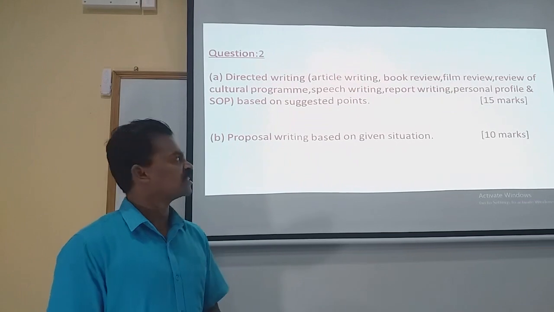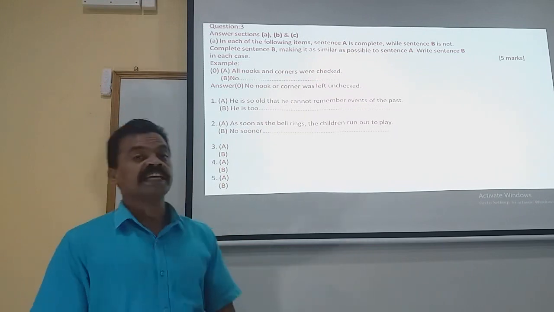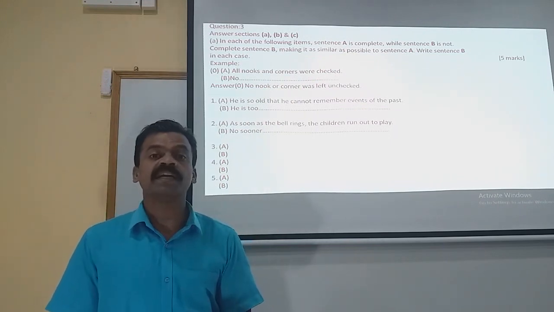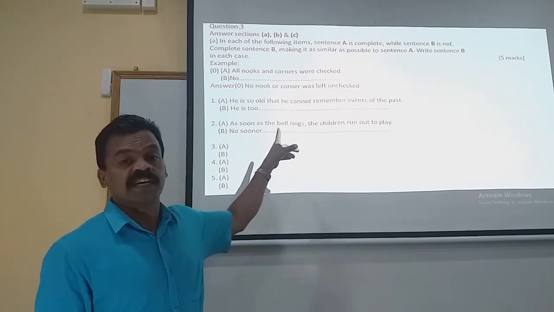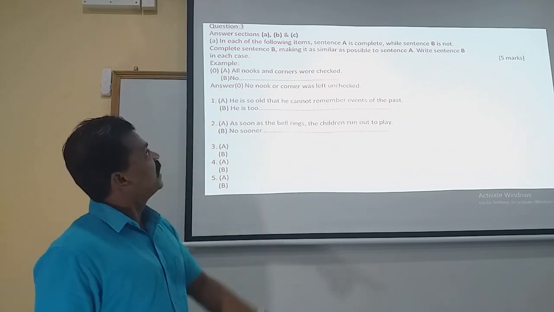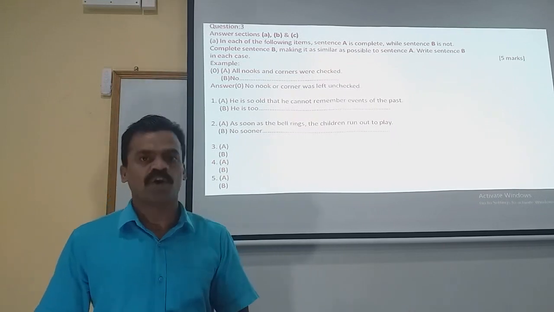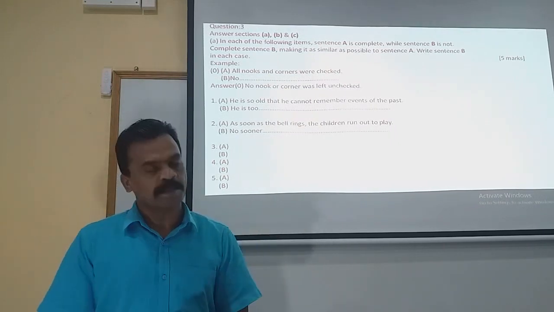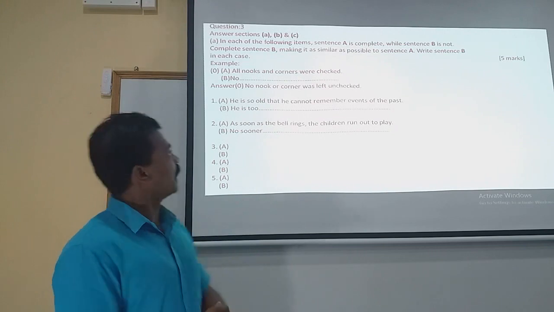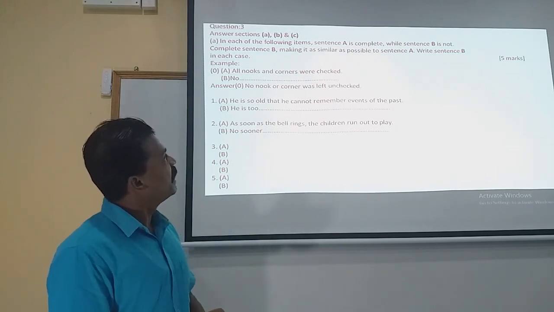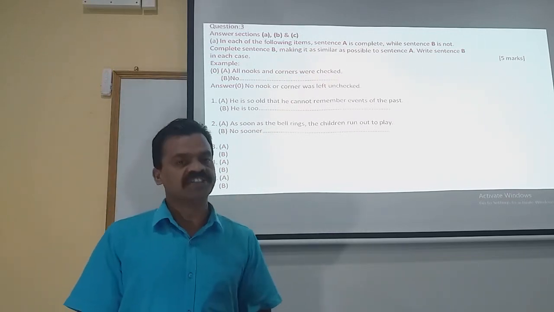Now let's move on to question number 3. Question number 3 is related to the grammar part. Let's see sections A, B and C. Question number 3 is divided into 3 parts, A, B and C. Now let us move on to part A. In each of the following items, sentence A is complete while sentence B is not. Sentence A is an absolutely complete sentence, whereas only the starting words are given in sentence B. You have to complete sentence B, making it as similar as possible to sentence A. Write sentence B in each case.